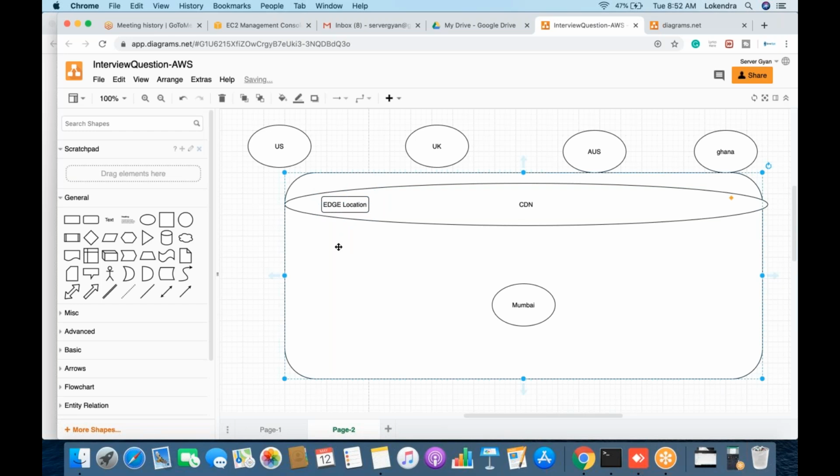Now what does edge location mean? Edge location is a server which is managed by AWS and not by end users like you, me, and us. So we do not have direct access to these servers. We cannot do anything with these servers, but these are managed by AWS. So whenever you set up the CDN, your data is kept on these servers. And this is not just one. As of today, AWS has more than 200 edge locations.